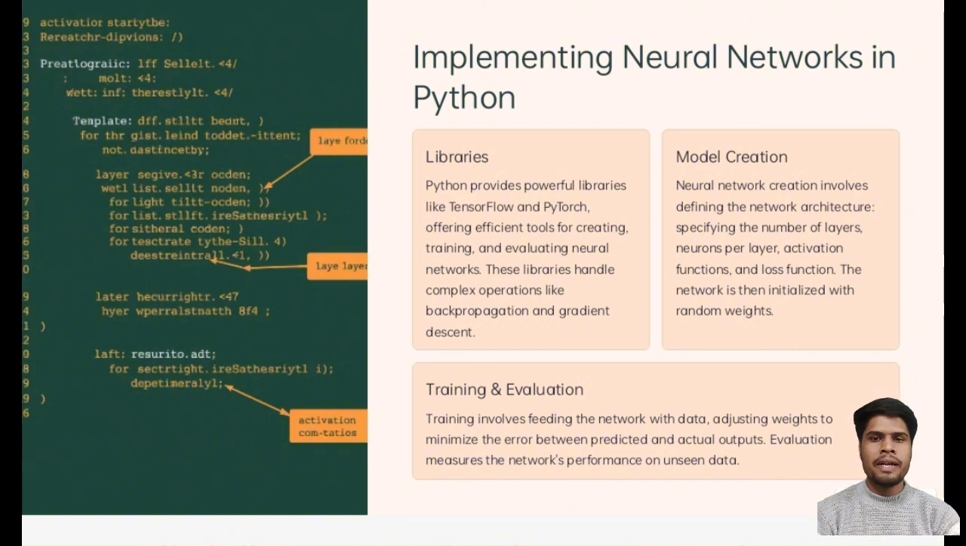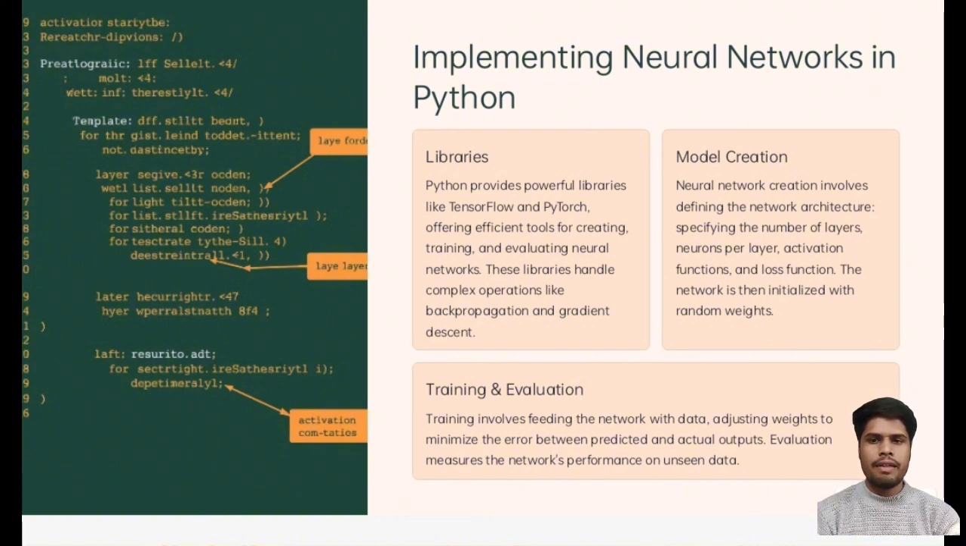It can be implemented in three ways. First is the library, second is model creation, third is training and evaluation. So start with the library. Python provides powerful libraries like TensorFlow and PyTorch, offering efficient tools for creating, training, and evaluating neural networks. These libraries can handle operations like backpropagation and gradient descent.